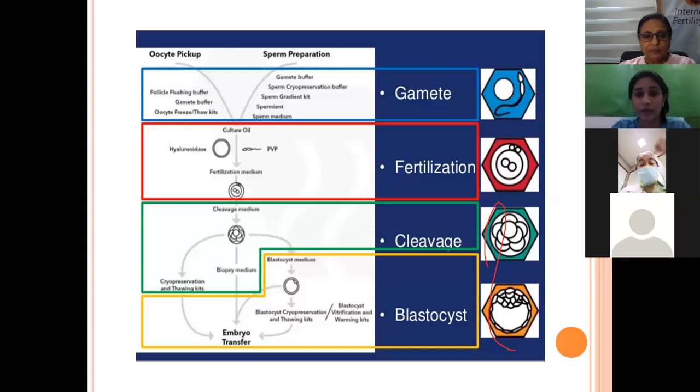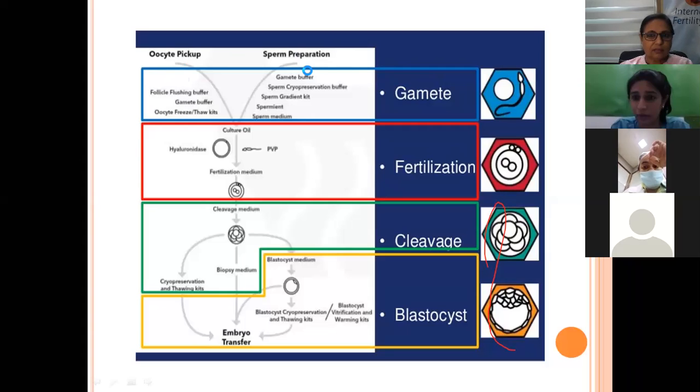So right now, I would like to start from the beginning of the slide. We were talking about different media that we use in our lab, and it is divided into media used for cleavage and media used for blastocyst. Now, gametes include both the oocytes and the sperms.